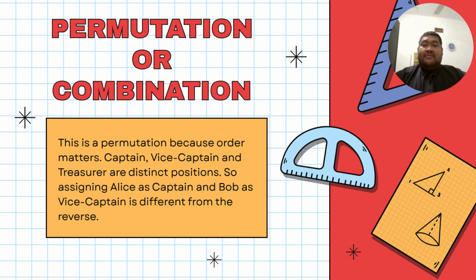Next, we move to the first task, that is permutation or combination justification. For our scenario, this is a permutation because order matters. For example, captain, vice captain, and treasurer are distinct positions. So, for example, Alice as captain and Bob as vice captain is different from the reverse. We have a total of 8 athletes, and each of them must have only one role. They cannot have multiple roles.